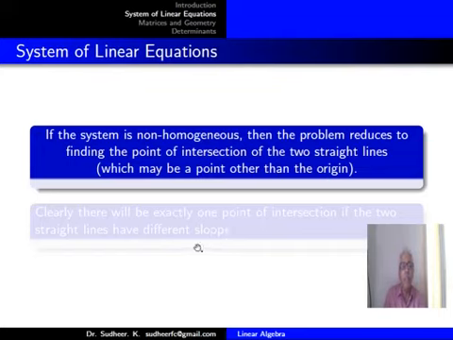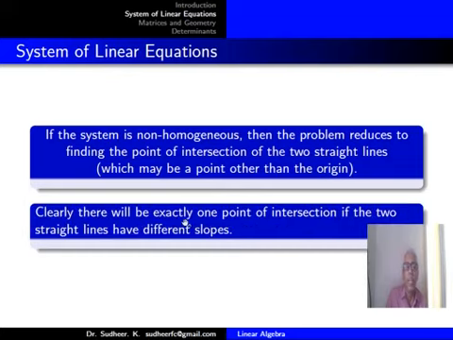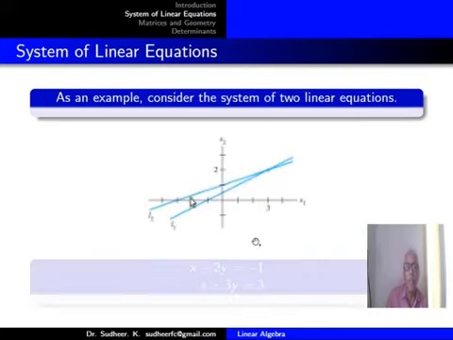If the system is non-homogeneous, then the problem reduces to finding the point of intersection of the two straight lines, which may be a point other than the origin. Clearly, there will be exactly one point of intersection if the two straight lines have different slopes.